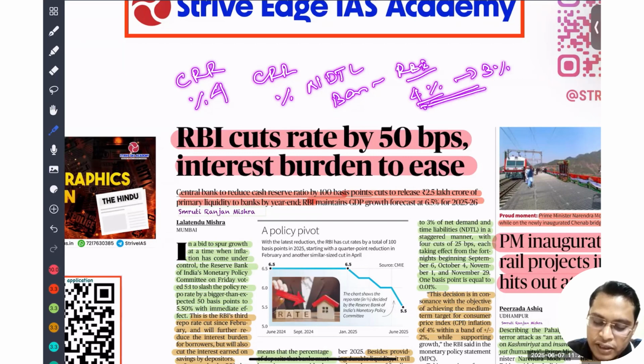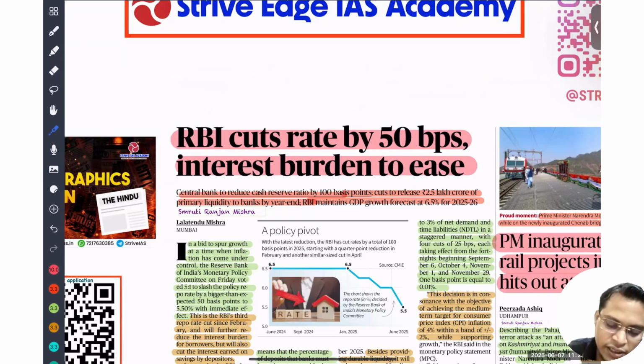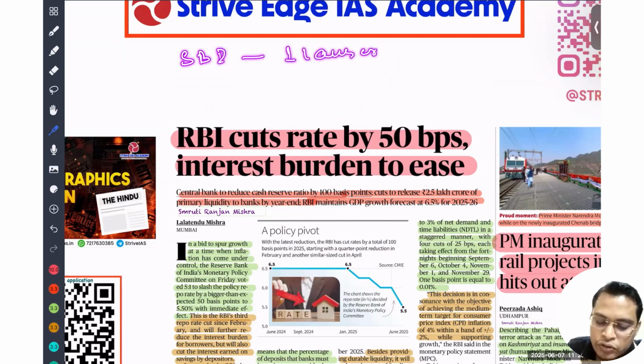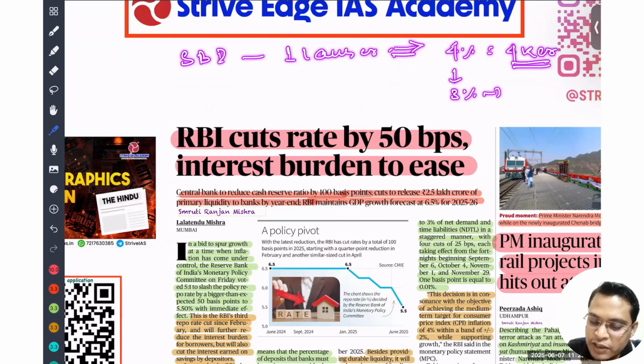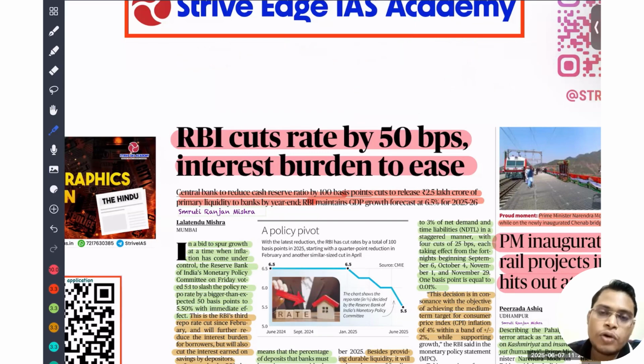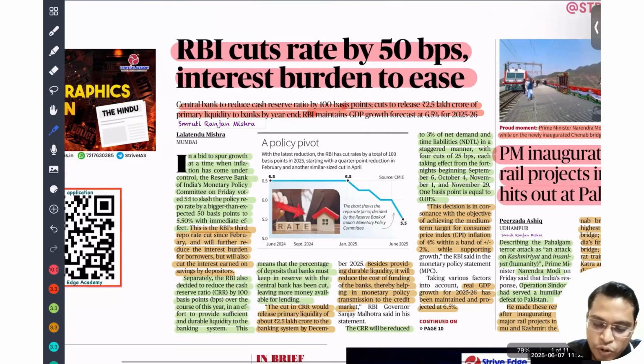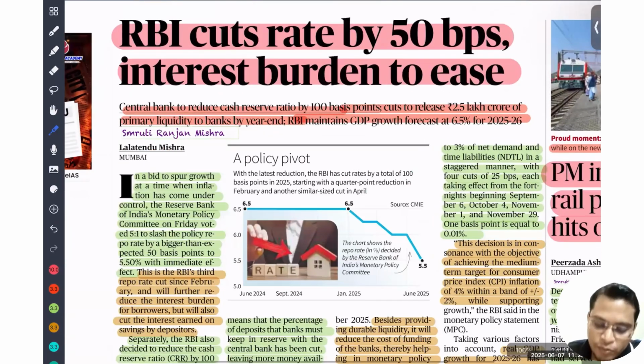So how is it going to be helpful in raising liquidity? Let's say in our economy, SBI has a total of 1 lakh crore. So they have to store 4%, that is 4,000 crore. But if it is reduced to 3%, automatically they have to store only 3,000 crore. So 1,000 crore they can invest in the market. That means it will create more money with the bank, and that money can be used to invest in the economy and to give more loans. So that is the reason it will promote economic growth.